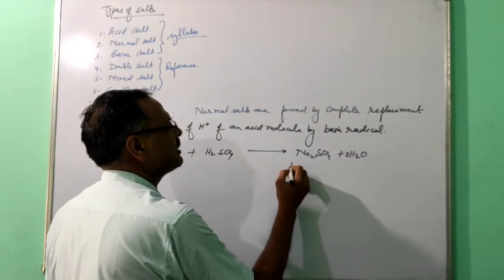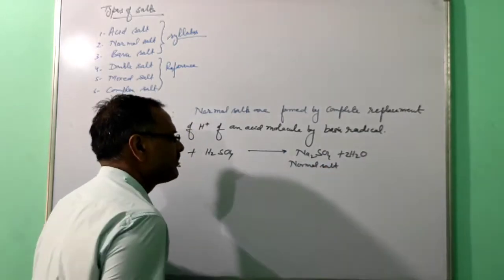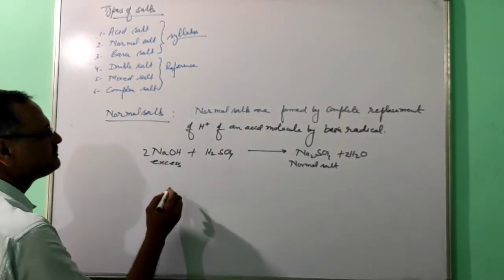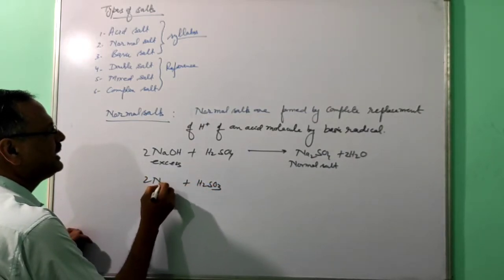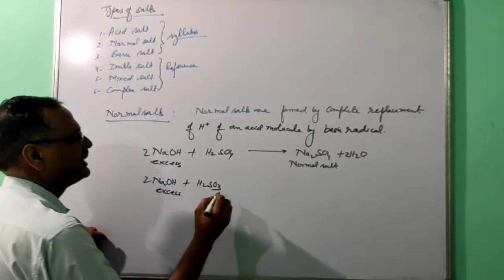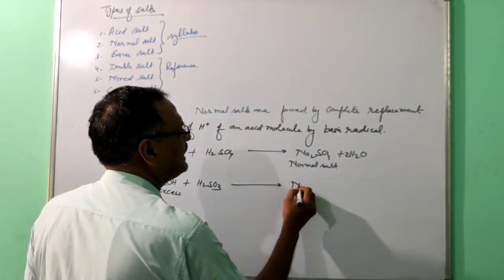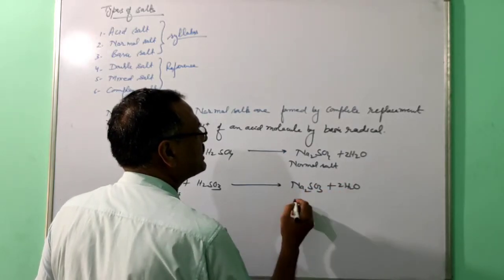This is a normal salt. Then sulfurous acid H2SO3 combined with excess sodium hydroxide will form Na2SO3 plus 2H2O. This is also a normal salt.